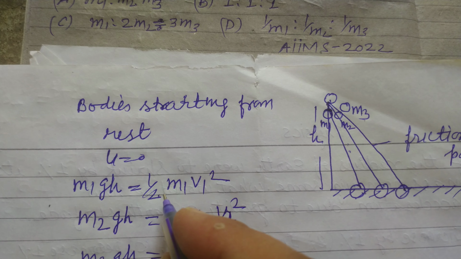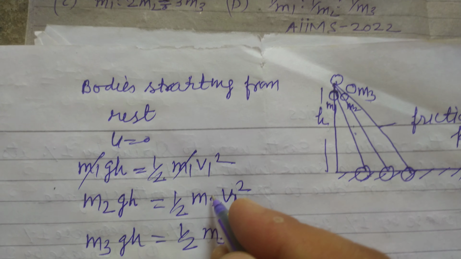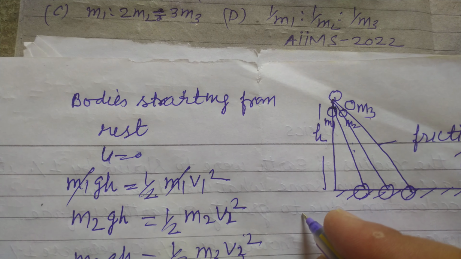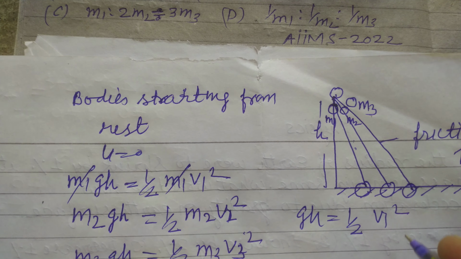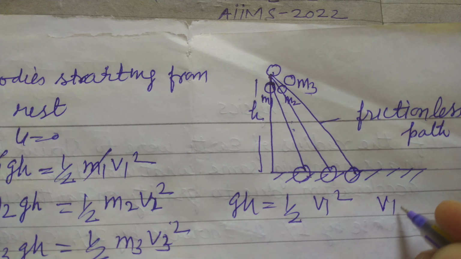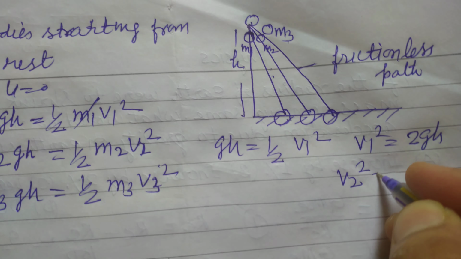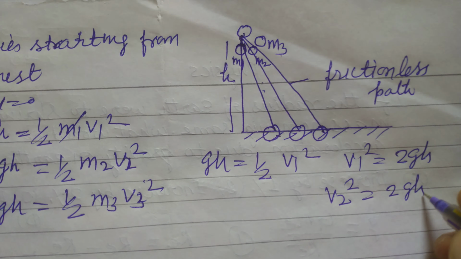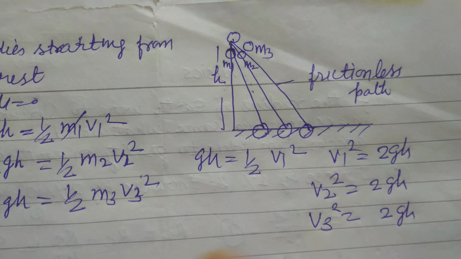Okay students, so here M1 cancels, M2 is cancelled, so we get GH equal to half V1 square, or V1 square equal to 2GH. Similarly, V2 square equal to 2GH and V3 square equal to 2GH.